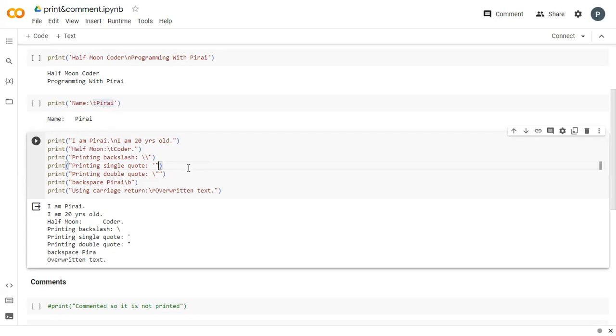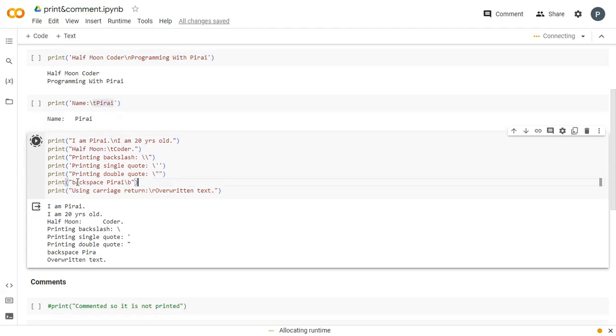But if I give a single quote here and also a single quote here, then it gives an error. So we always use a backslash in front of the single quote so that no error occurs. Printing double quotes is the same as single quotes, a slash and double quotes.